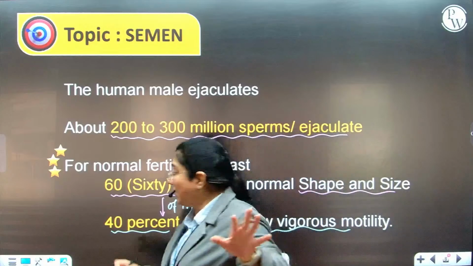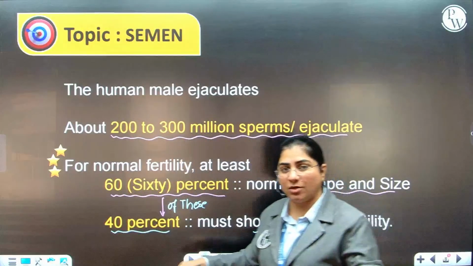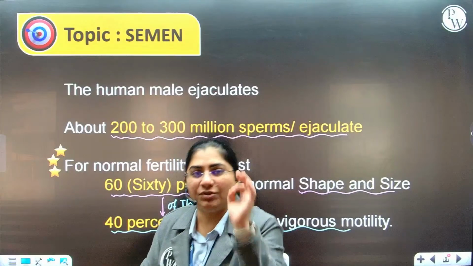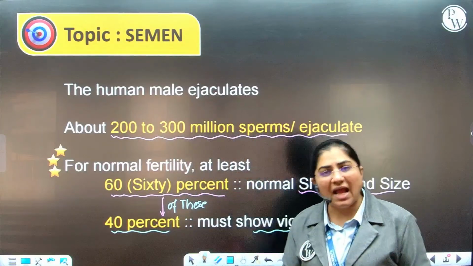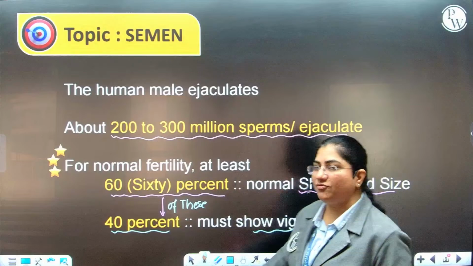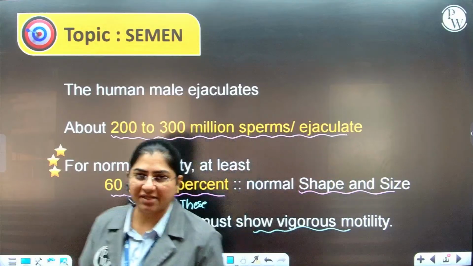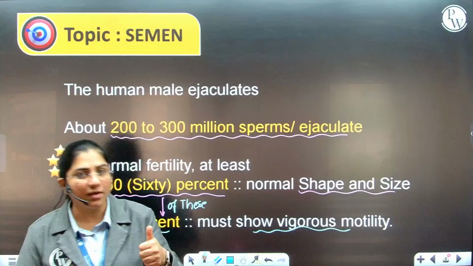So practically 24% of the sperms should be absolutely normal in shape, size, structure and have vigorous motility so that fertilization efficiently takes place. Is that absolutely crystal clear? Cool.